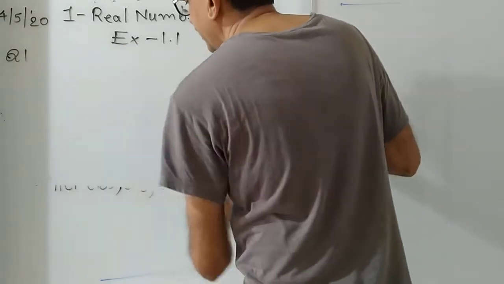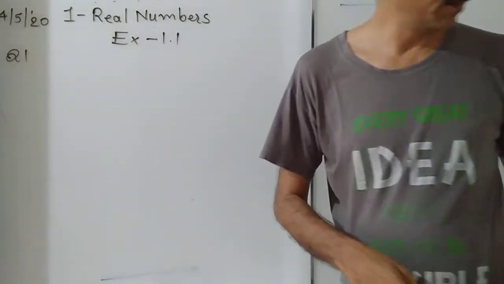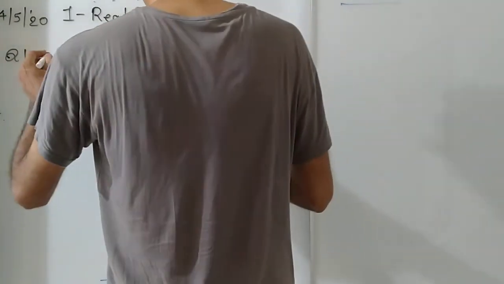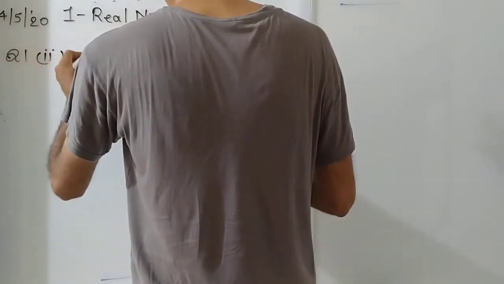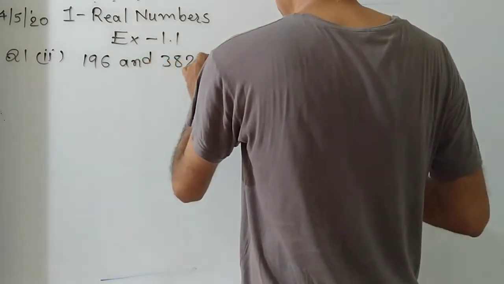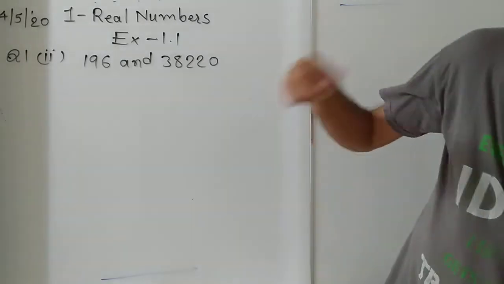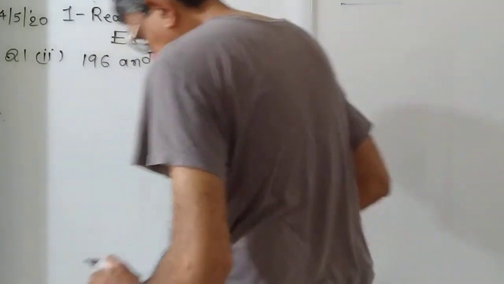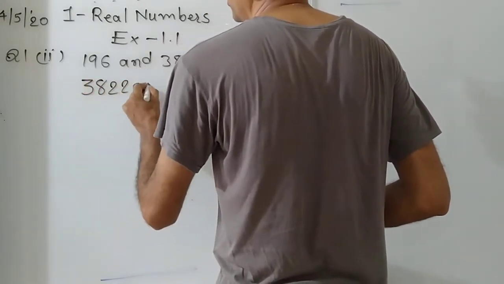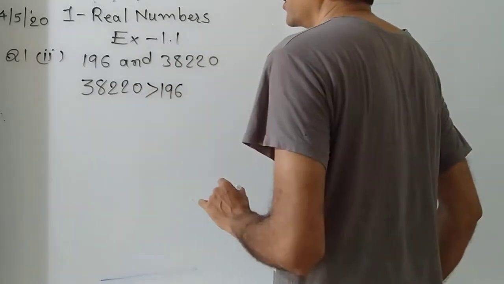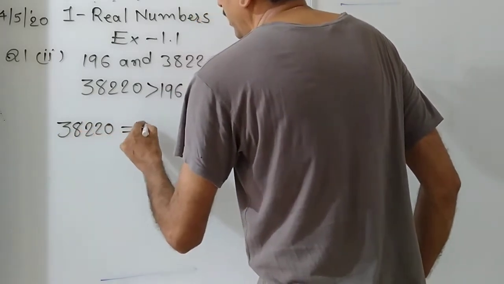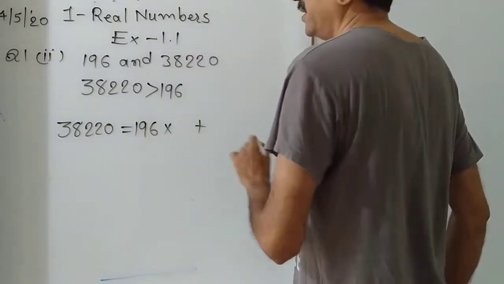Let's find the HCF of the second pair of numbers. The second number is a little bit larger, but don't bother about the value of the number. 38220 and 196. First, 38220 is greater than 196. So first we divide 38220 by 196 and decide the quotient and remainder.